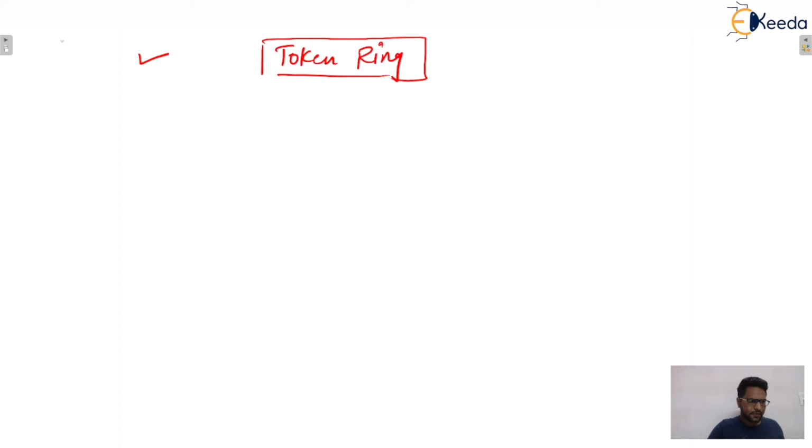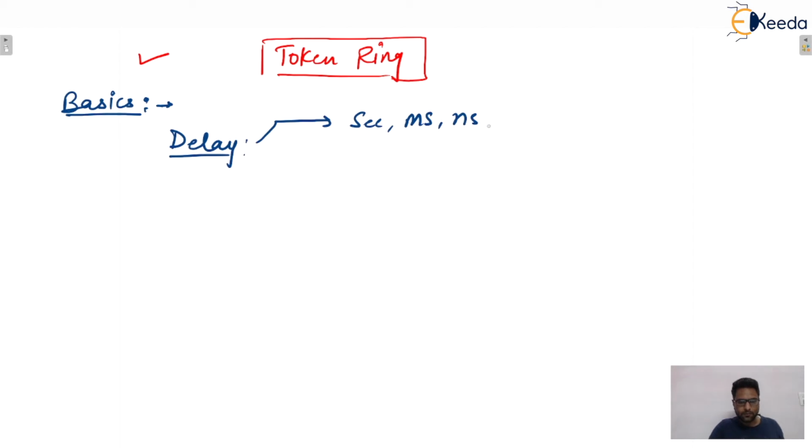Before that, some basics are required, so I'm going to discuss these basics first. You know the meaning of delay. Everybody knows delay means some time. But sometimes delays will be given to you in seconds, or milliseconds, or microseconds, or nanoseconds. Sometimes delays will be given to you in the form of bits, and sometimes in the form of meters.